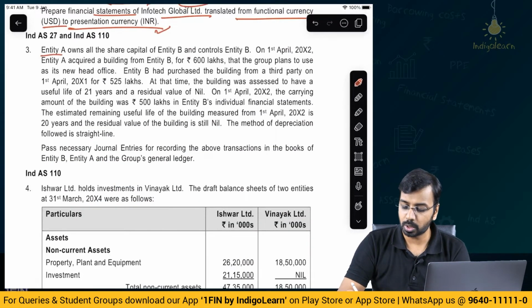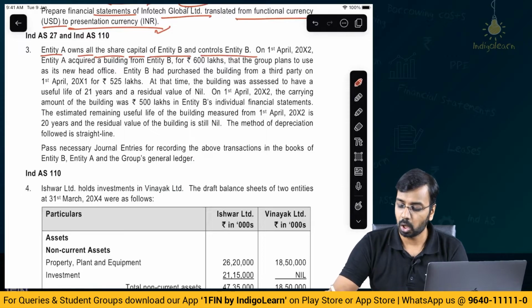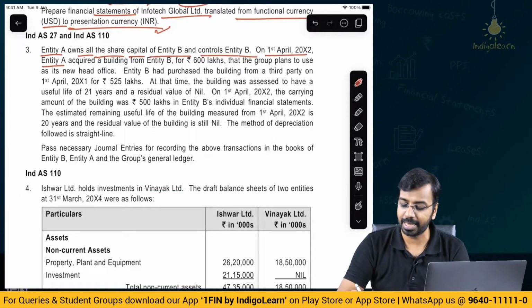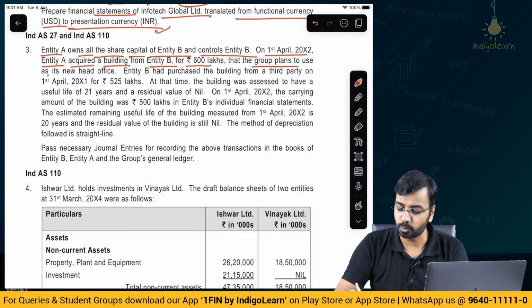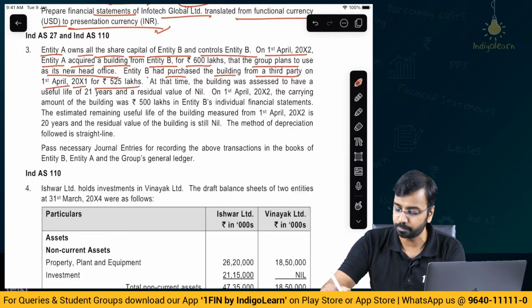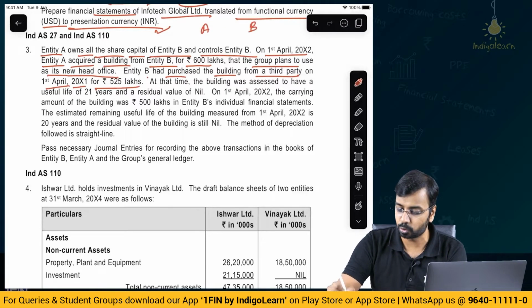Entity A owns all the share capital of Entity B and controls Entity B. On 1st of April of year 2, Entity A acquired a building from Entity B for 600 lakhs that the group plans to use as its new head office. So, they have acquired PPE. Entity B had purchased the building from a third party on 1st of April of year 1 for 525 lakhs. So, you have A, you have B, B has sold to A.